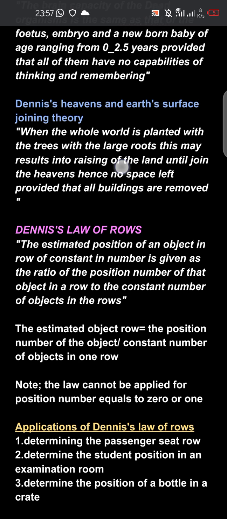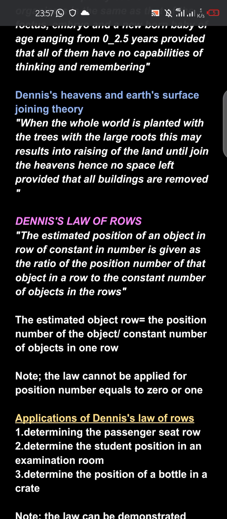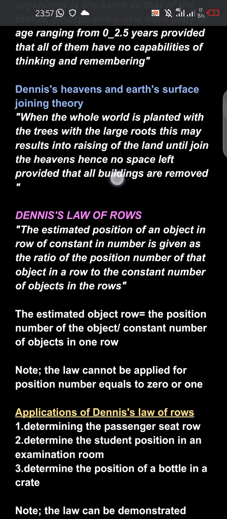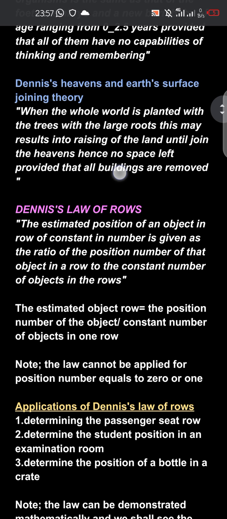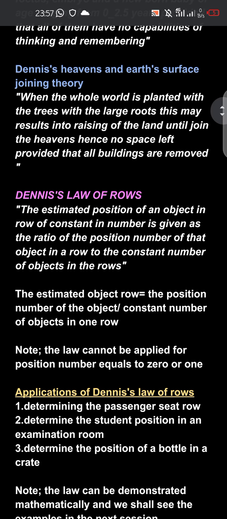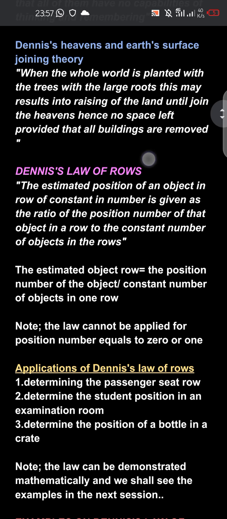The second law is known as Dennis heavens and earth surface joining theory. It states that when the whole world is planted with the trees with the large roots, this may result in the raising of the land until it joins the heaven. Hence, no space left, provided that all buildings are removed.